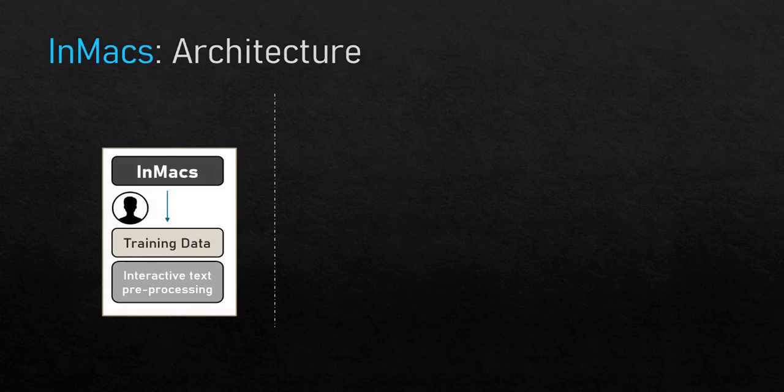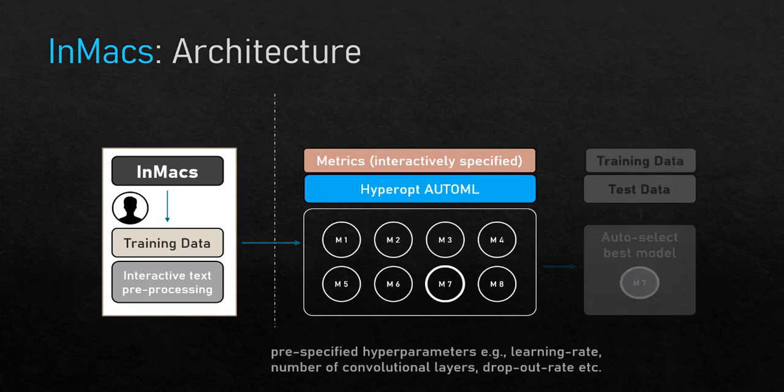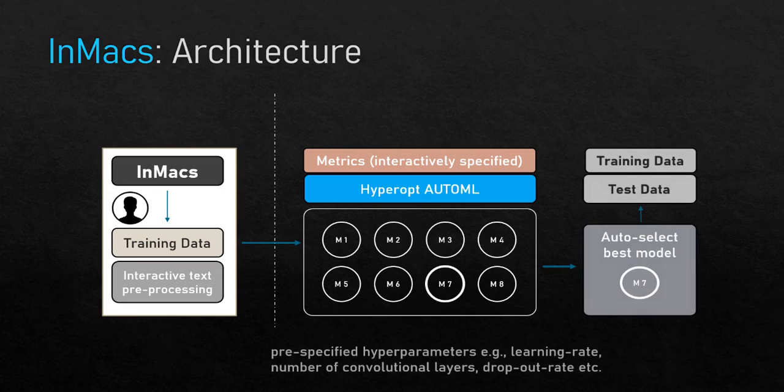As users interact with InMacs, under the hood the system utilizes HyperOpt as the AutoML solver. It builds multiple topic models and sentiment classifiers by sampling a pre-specified list of hyperparameters and then checks the model's effectiveness based on metrics derived from user interaction. From these models, HyperOpt chooses the best model and then applies the results of this model on the training and test set. Finally, it visualizes the results for users to spot check their correctness.